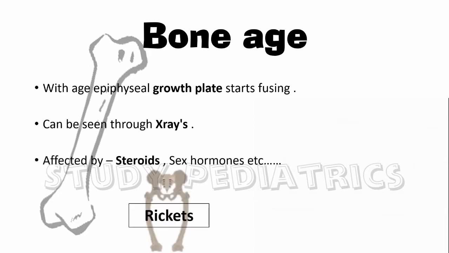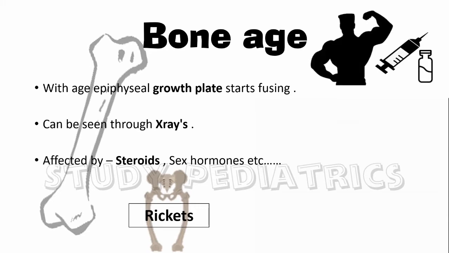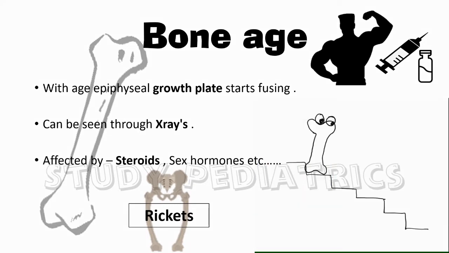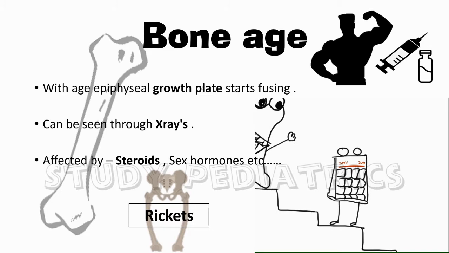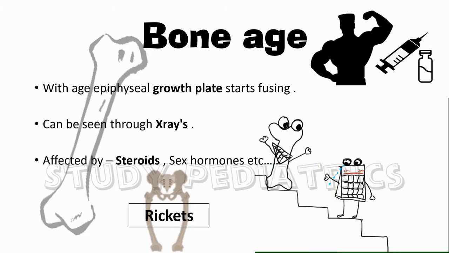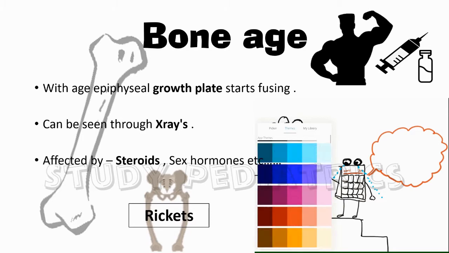It is affected by hormonal imbalance, lack of growth hormone or the other important hormones of growth. Nutritional deficiency such as vitamin D deficiency may cause impairment in growth leading to rickets, etc. One important point to be discussed is the excess use of steroids, as we have seen many young teens get involved in gym practices where they use steroids to gain muscle mass. But this quick gain may cause a long-term defect in them, as steroid causes early closure of epiphyseal growth plate leading to short stature. Hence these practices must be avoided.